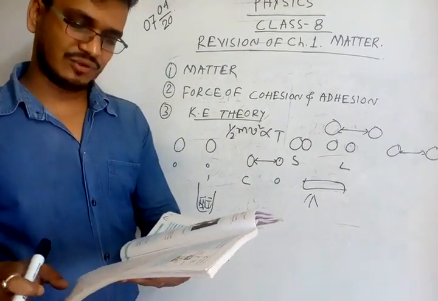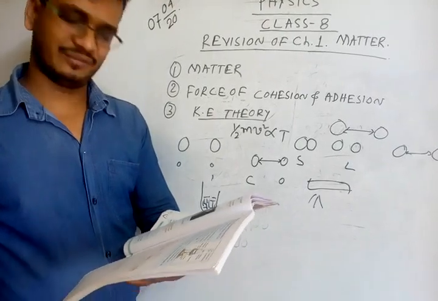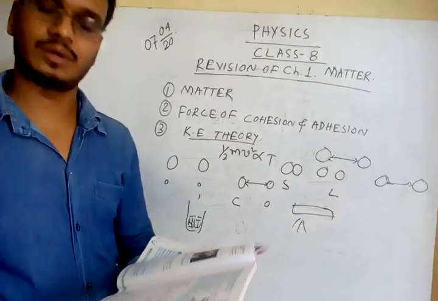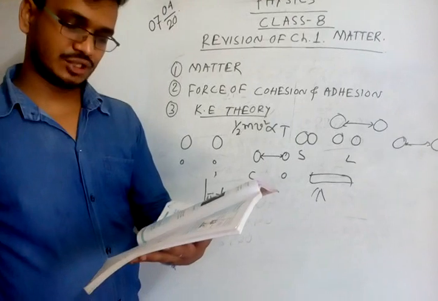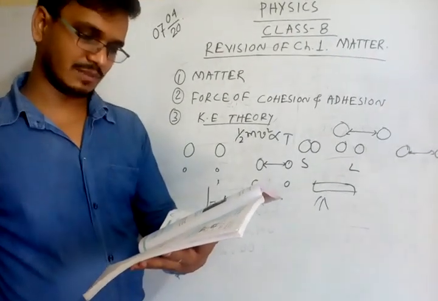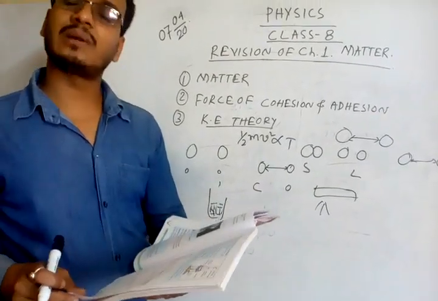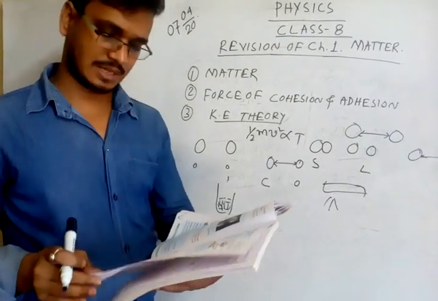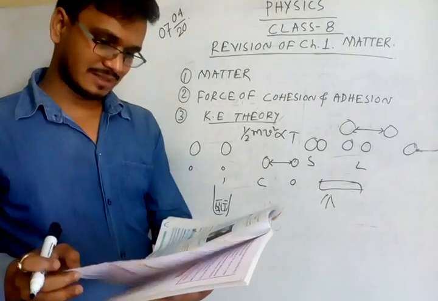Next one, deposition. Deposition means just the opposite of sublimation: the gas converts directly into a solid without going through the liquid state. This is known as deposition. An example mentioned here is gaseous carbon dioxide directly converting into dry ice. In this way we can discuss this chapter.